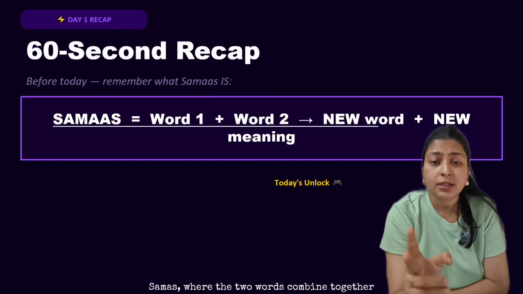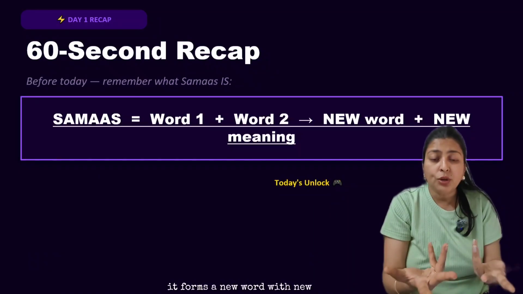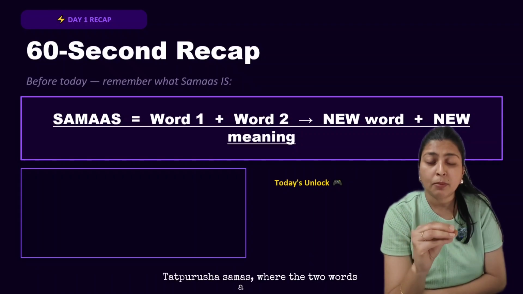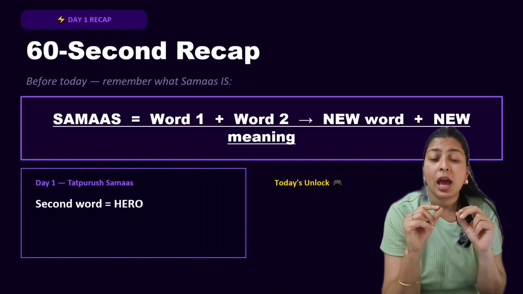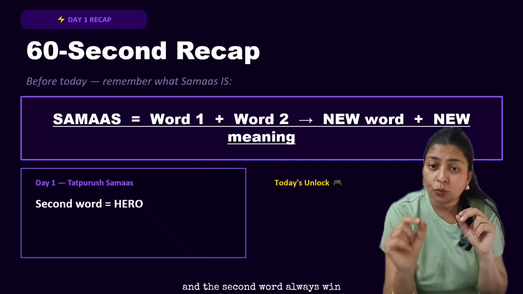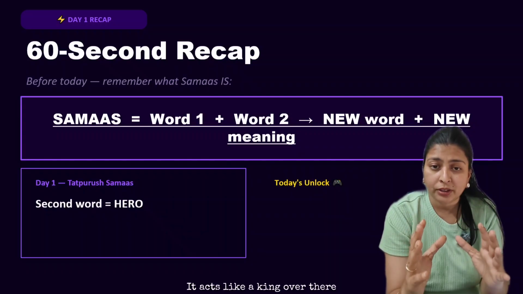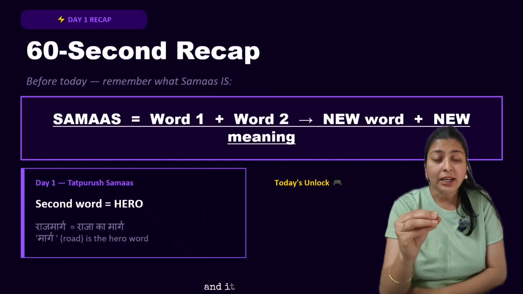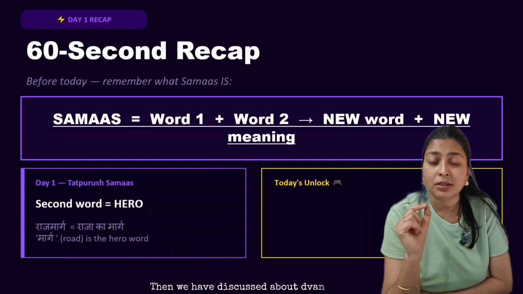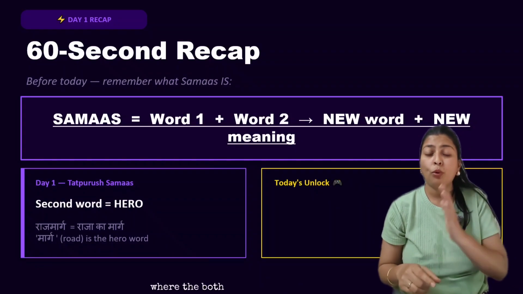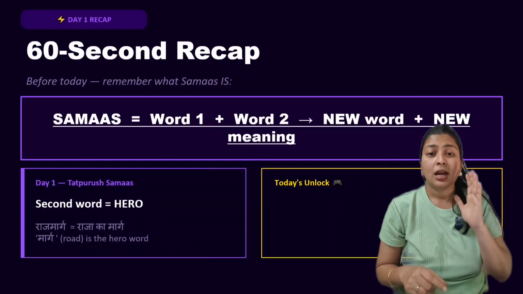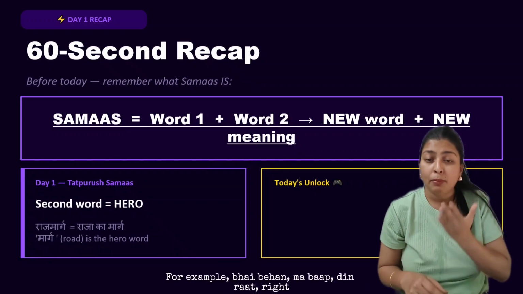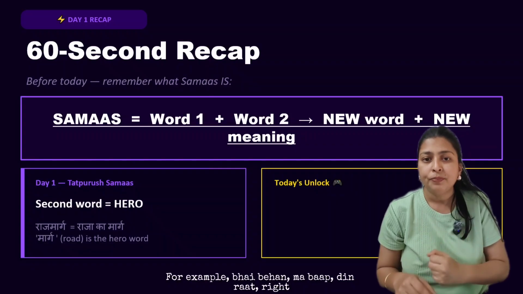Samas is where two words combine together and form a new word with a new meaning. Then what is tatpurush samas? Tatpurush samas is where the second word always wins, it acts like a king. Example, Raj Marg. Here the Marg wins and acts like a king. Then we discussed Dvandva Samas, where both words have equal importance and both act like a king. For example, Bhai, Behan, Ma, Baap, Din, Raat, right?